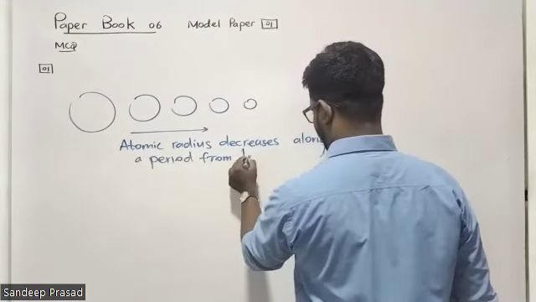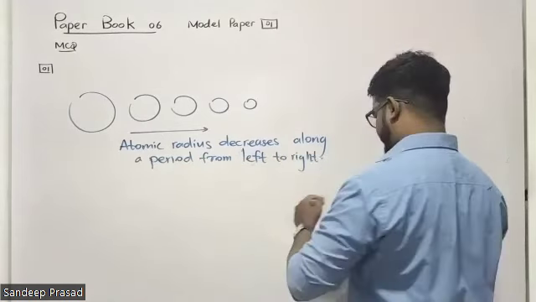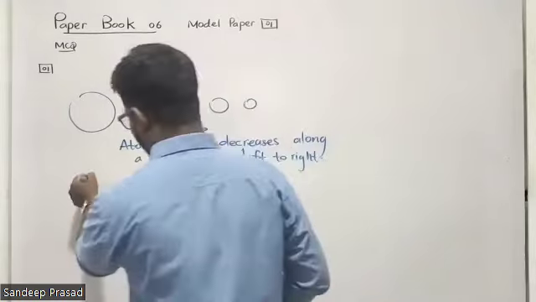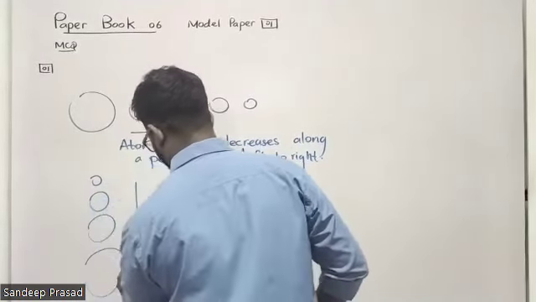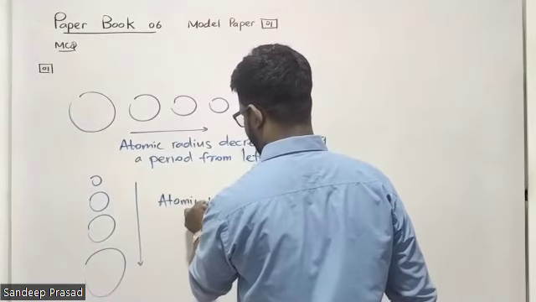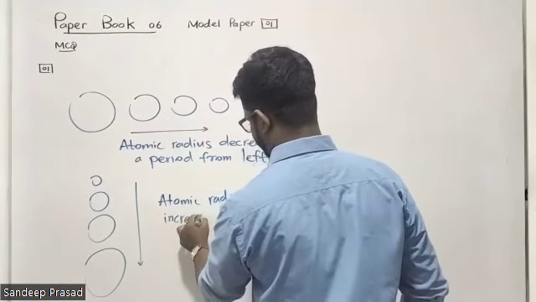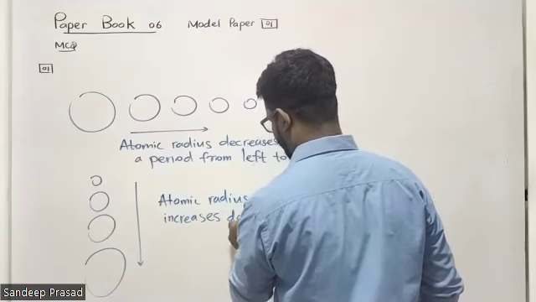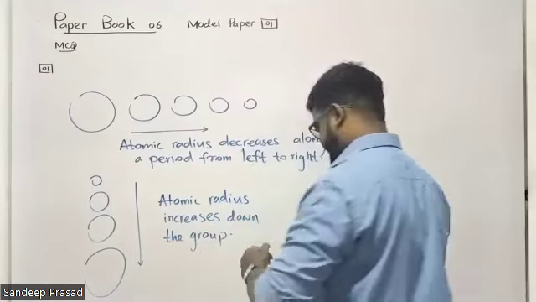These are the simple theories you learned in the first meet. And the next thing is, you know that down the group, what will happen to the atomic radius? Down the group, atomic radius increases. These are very simple theories we learned.